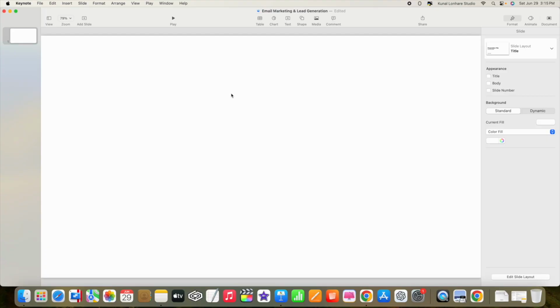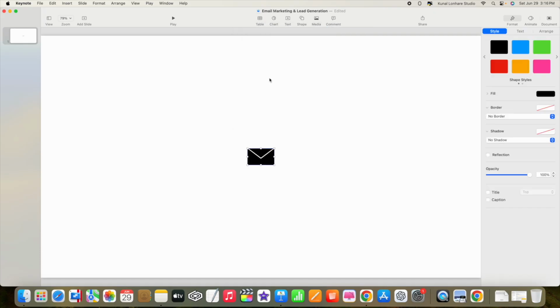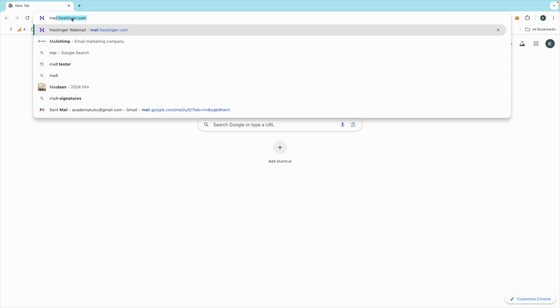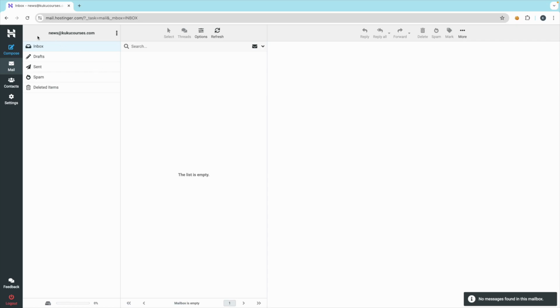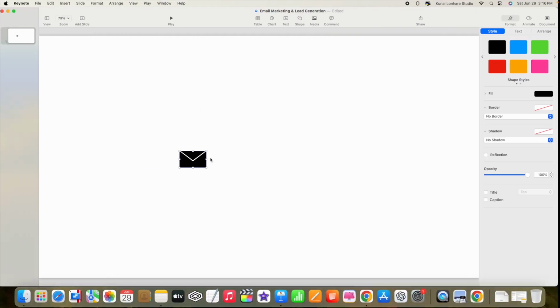Guys, we are going to teach you about email marketing in a very simple and basic way, with some presentations and graphics. So now, email marketing. Now what is email? You all know what email is, the email which we get. So that is email marketing. For example, I can show you. Whenever we send people an email, we get the email, right? You can even use Gmail as well. Remember all these things. So these are basically emails.